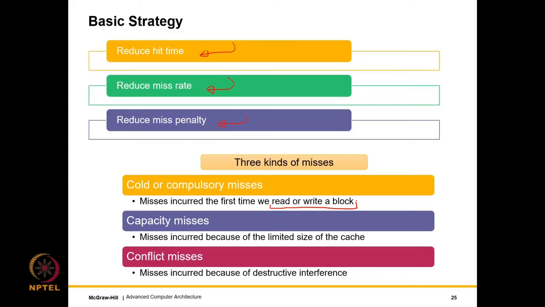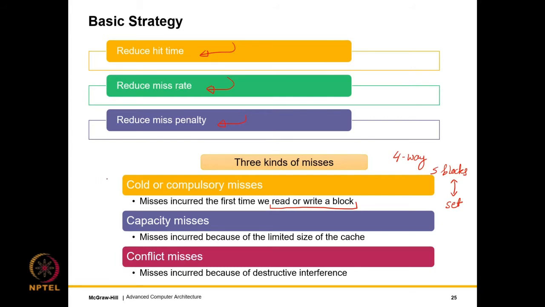Finally, we'll have conflict misses. Conflict misses happen because of the limited associativity of the cache, which is caused by destructive interference. So consider, let's say, a 4-way set associative cache. There might be 5 blocks that map to the same set. If 5 blocks map to the same set, then there is a problem, because all 5 cannot be stored, so continuously they will be displacing one, and that will lead to a performance loss. Such misses are known as conflict misses.